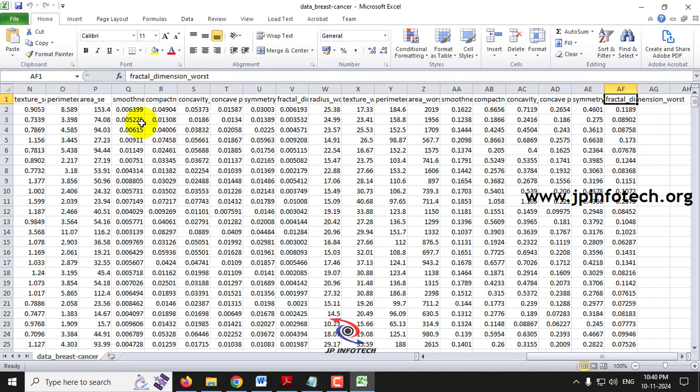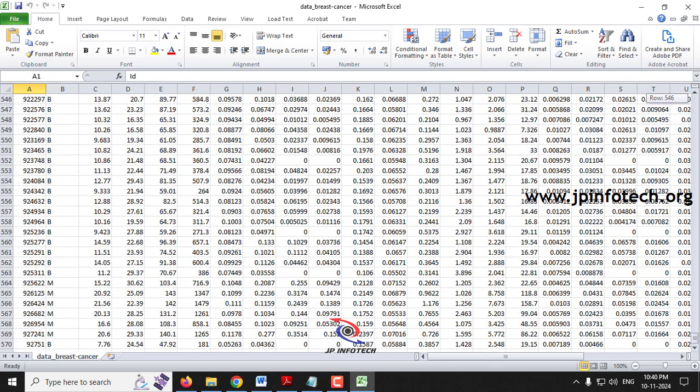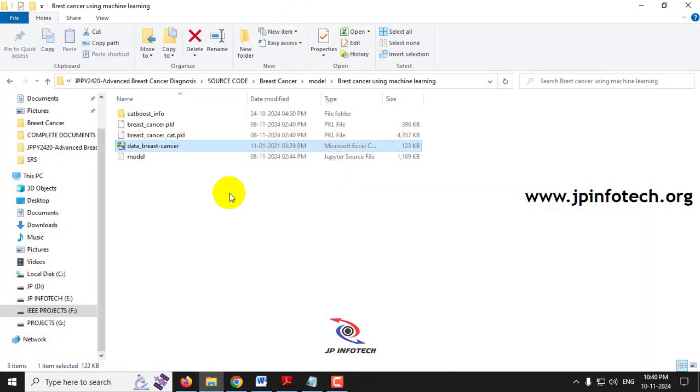These are all the 32 features that we are going to use for the machine learning model, and the dataset contains around 569 records. This is about the machine learning part.